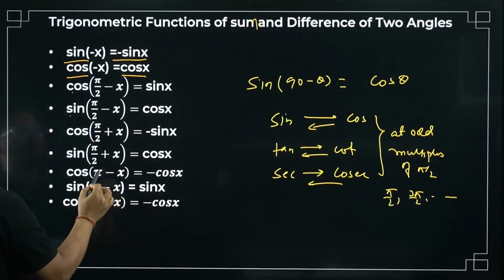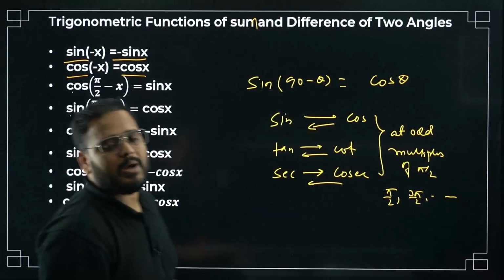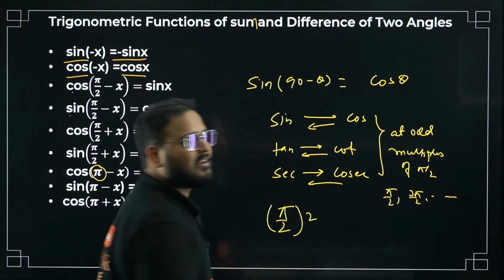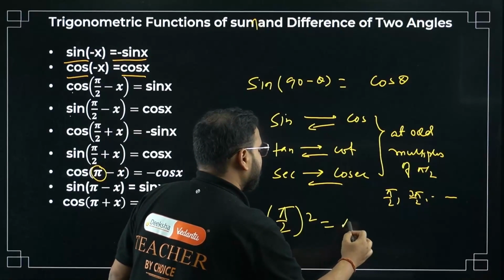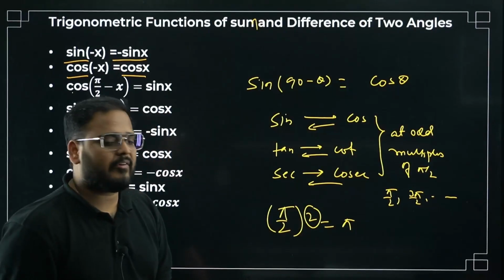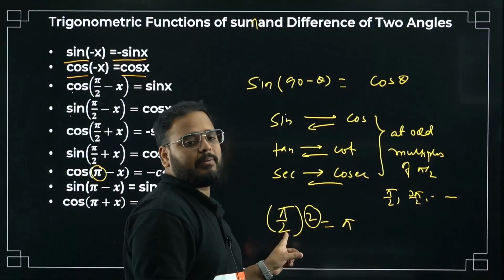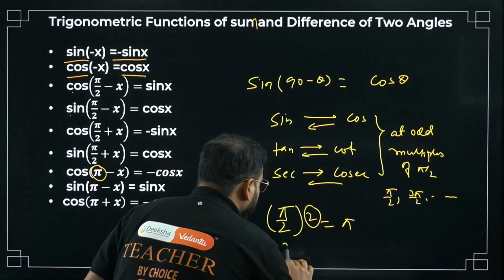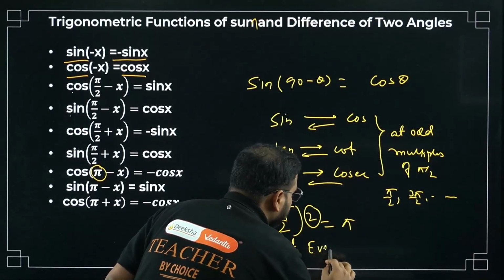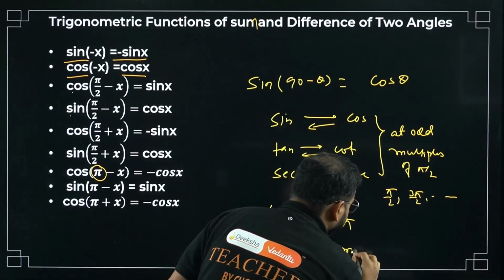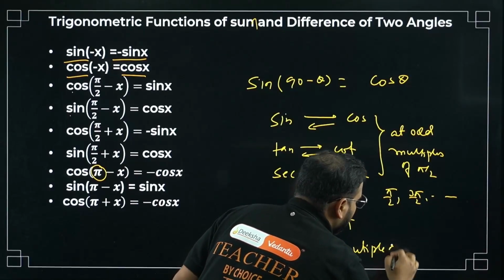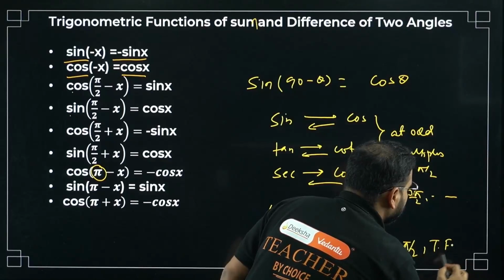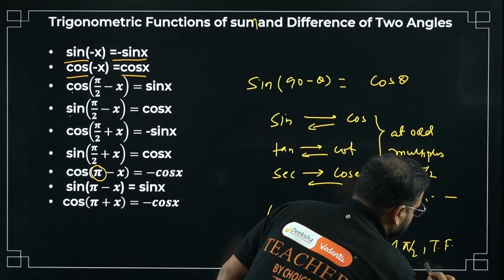Here, sir, it doesn't change. Why, bacha? Pi is even multiple of pi by 2, no? Pi by 2 into 2, how much is that? Pi. What is it going to be? Even or odd? Even, sir. So pi is even multiple of pi by 2. Check it right here. At even multiple of pi by 2, the trigonometric function does not change or remains same.